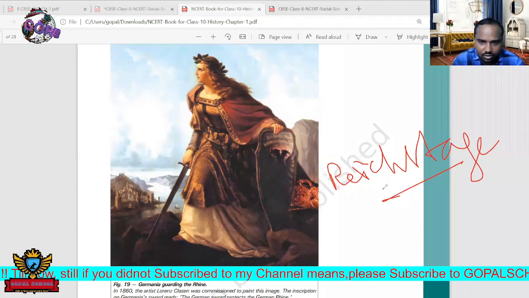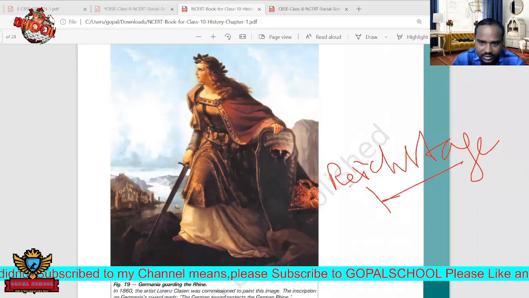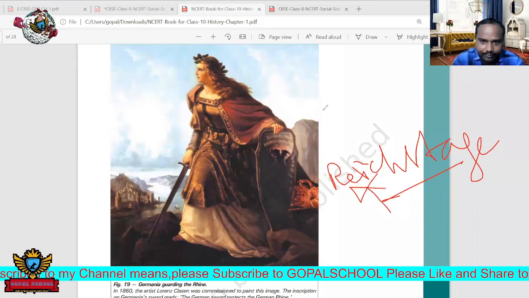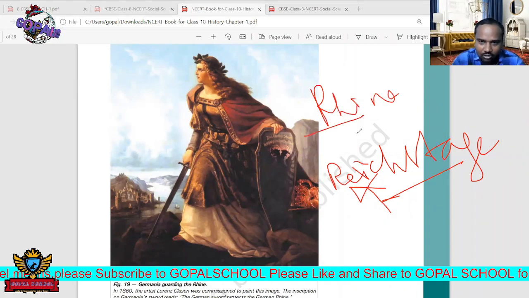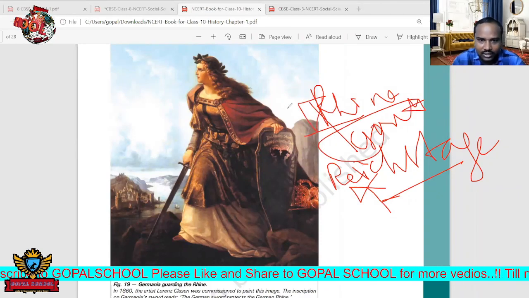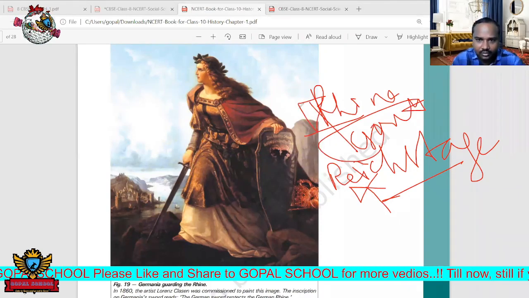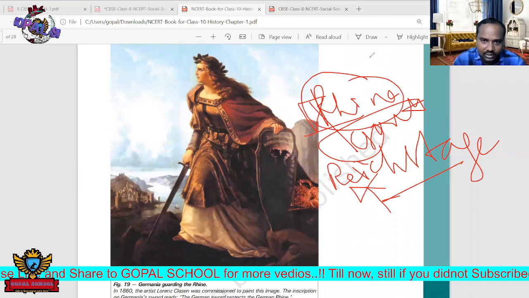So it is guarding the Rhine. The person who is the head of this Reichstag is considered as the Rhine. Rhine means like government. So here one government will be there, and that government is called just the Rhine. They are not calling this the government or the ruling body; the ruling body is called here the Rhine.